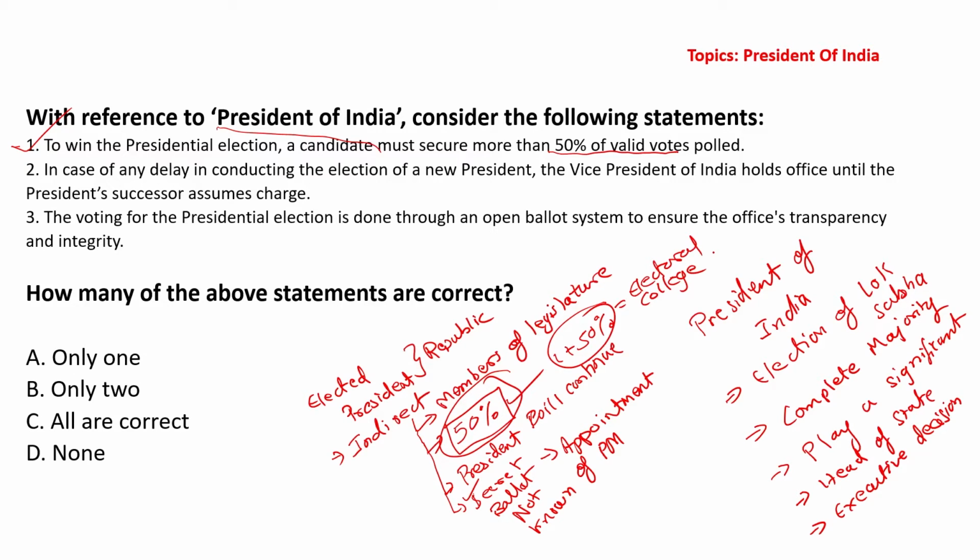Okay. Second, in case of delay in conducting election of new president, vice president of India holds office until the president's successor assumes office. No, the president will continue until and unless the new president is elected. The current president will continue. So second statement is wrong. Voting of presidential election is done through open ballot system to ensure office transparency and integrity? No, it is done through secret ballot. So how many statements are basically correct? Only one statement is correct, so our answer will be A.